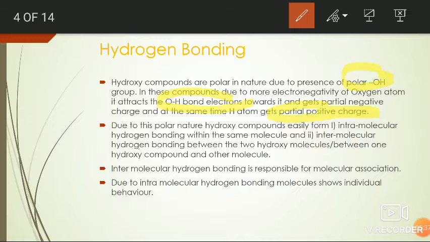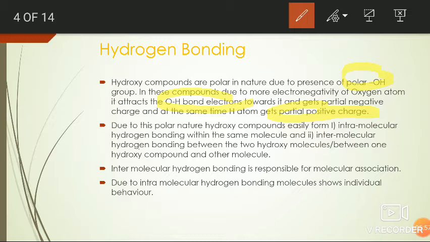Here the hydrogen bond strength is generally less than that of the covalent bond, but stronger than the van der Waals bonds.